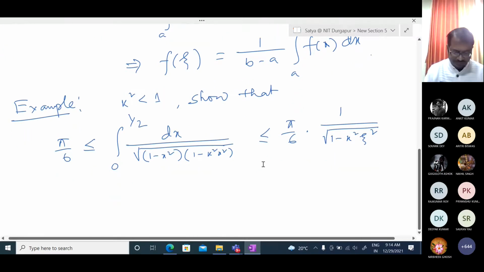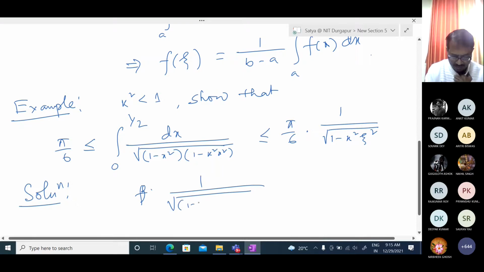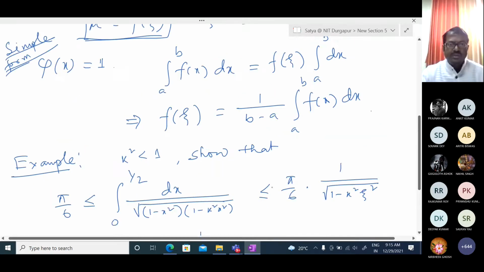Okay, the solution. Here in the integrand, you see, the integrand we can write like this: 1 upon under root of 1 minus x square, times 1 upon under root of 1 minus k square x square. Our target is to compare with this theory.